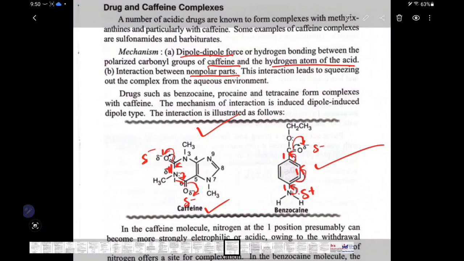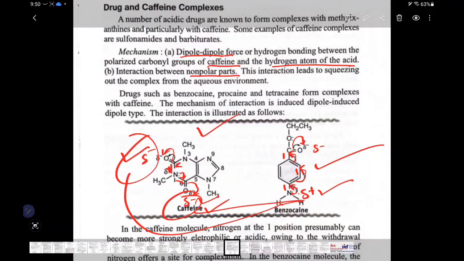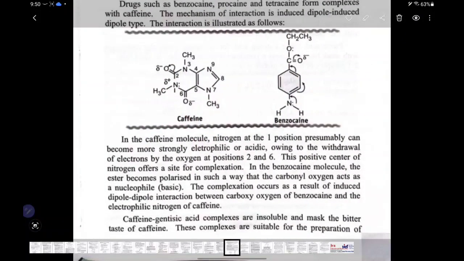Now, we have negative charges here as well as a positive charge at this side. So, the negative charge of this one and this one will interact with the positive charge of this one, and the positive charge of this one will interact with the negative charge of this one. Due to this interaction, the complex will be stabilized. This is how the interaction will form between the drug caffeine complexes.